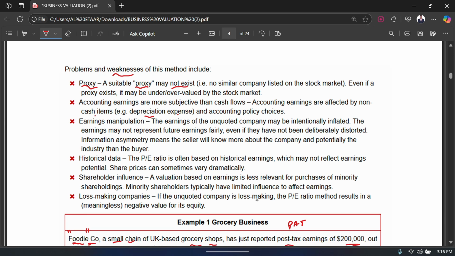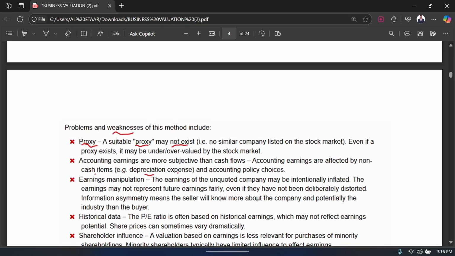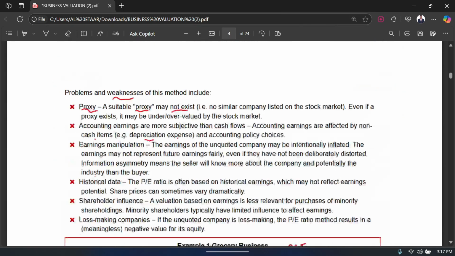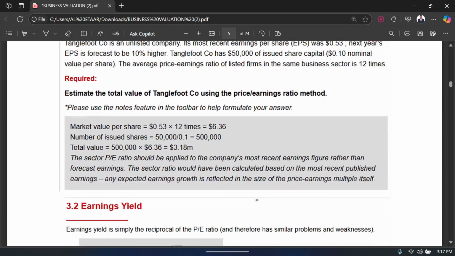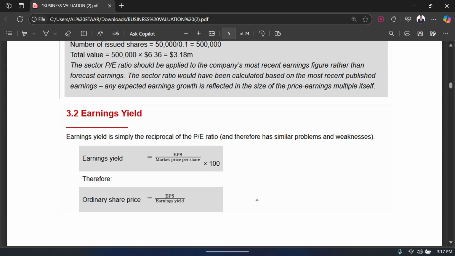Then the sixth point says loss-making companies: if the unquoted company is loss-making, the PE ratio method results in a meaningless negative value for its equity. Yes, that is correct. So these are the weaknesses of the PE ratio method. I hope the PE ratio method is clear to you. Now we are going to move to the second method, which is the earnings yield method.